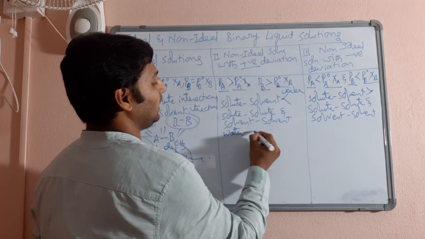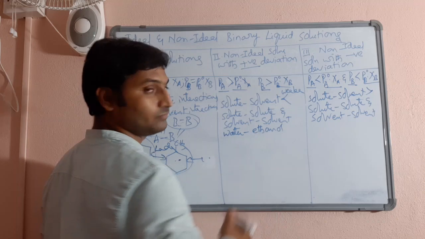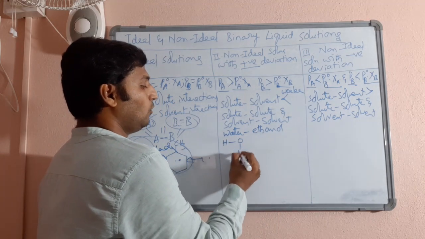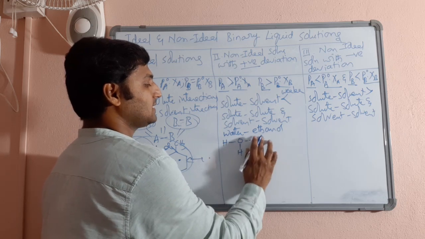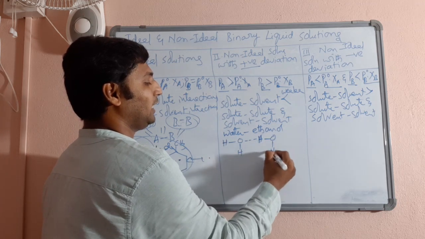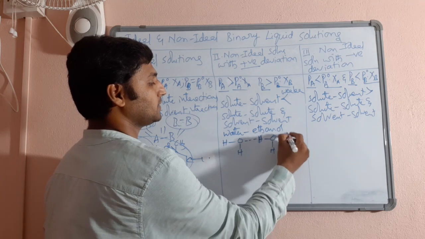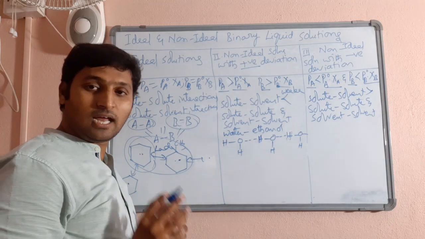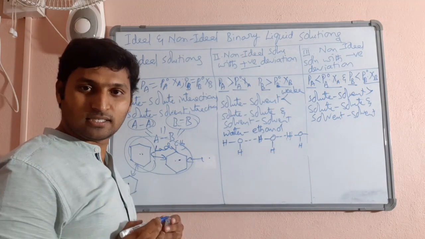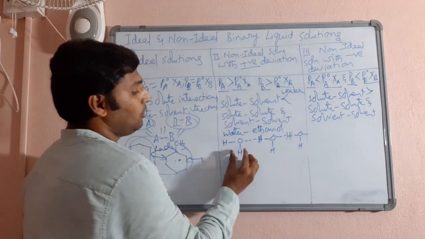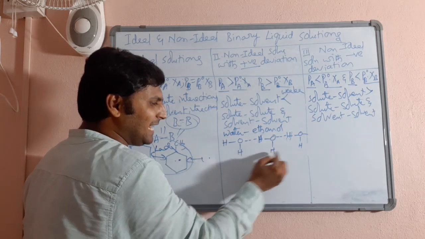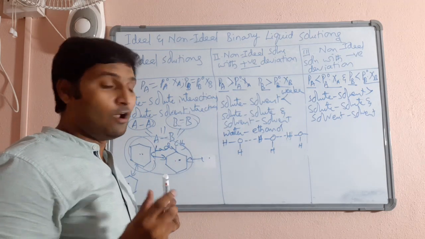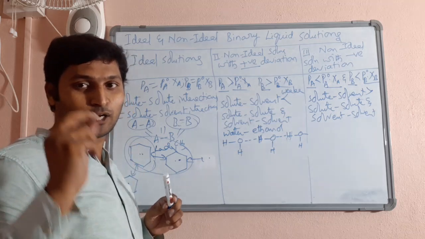Now, let us take the classic example of water mixed with ethanol. See here. Water has intermolecular hydrogen bonds as the intermolecular interactions. And you know intermolecular hydrogen bonds are one of the strongest intermolecular forces. Now, because water doesn't have any kind of non-polar moiety within it, water undergoes extensive intermolecular hydrogen bonding.